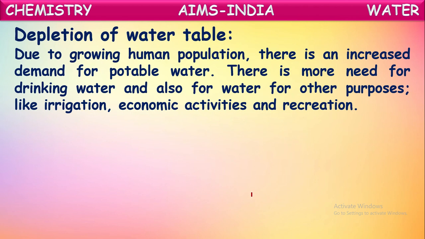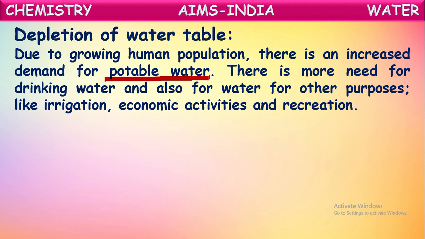What is this potable water? The water which is suitable for consumption of living things, or human beings, simply to say. That is called potable water. The water which is suitable for drinking is called potable water. Nowadays, what's happening? The population is gradually increasing drastically, and hence there is an increased demand for potable water.